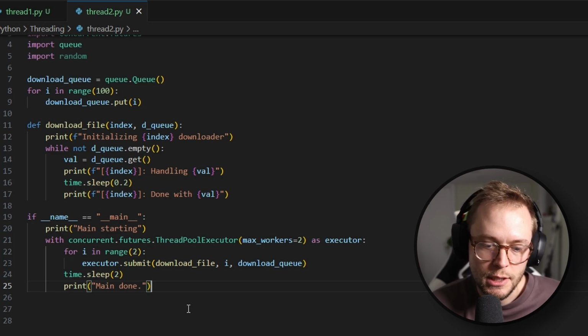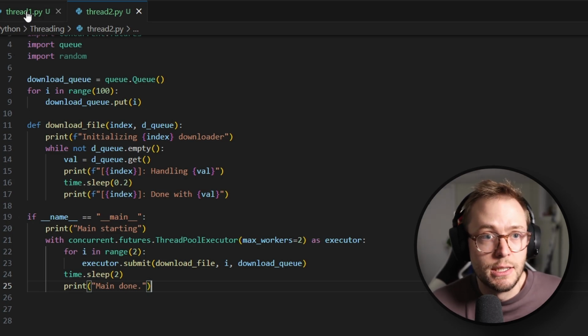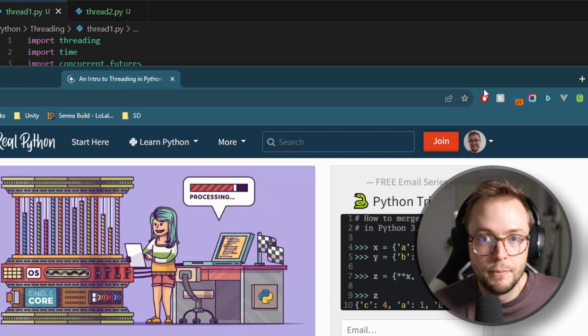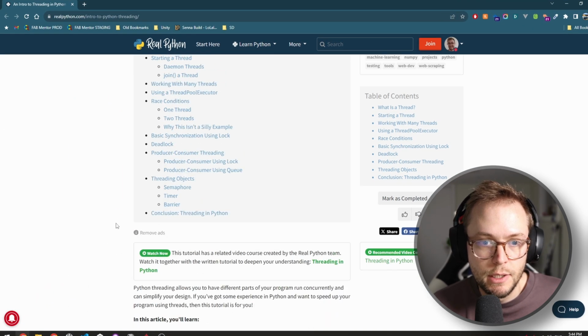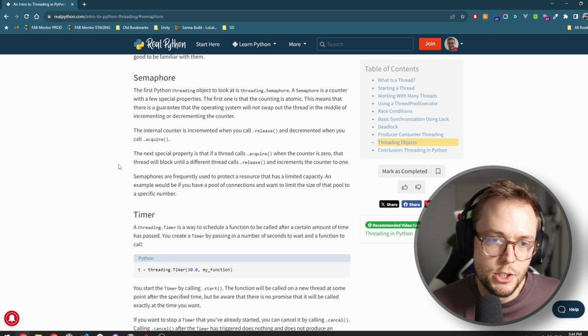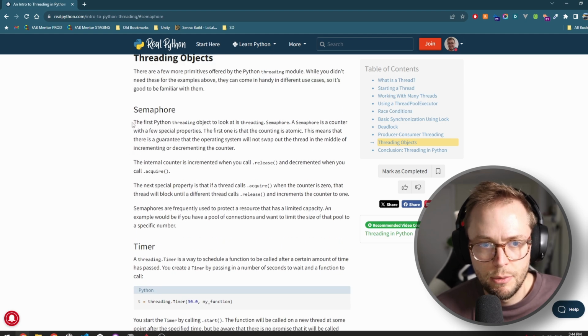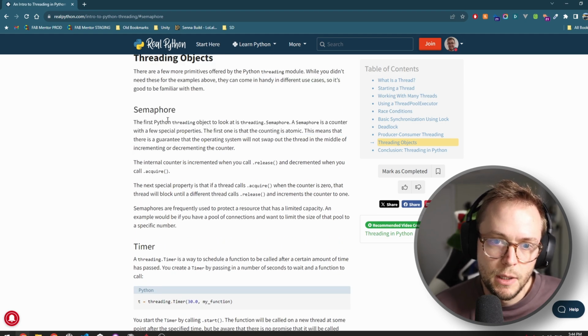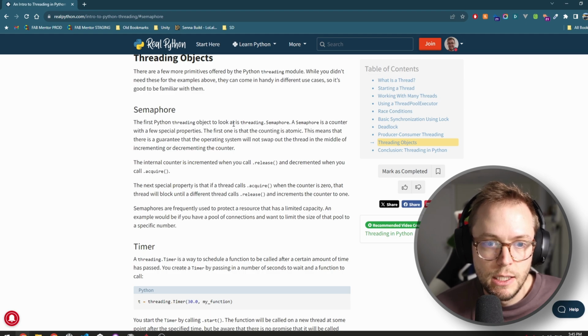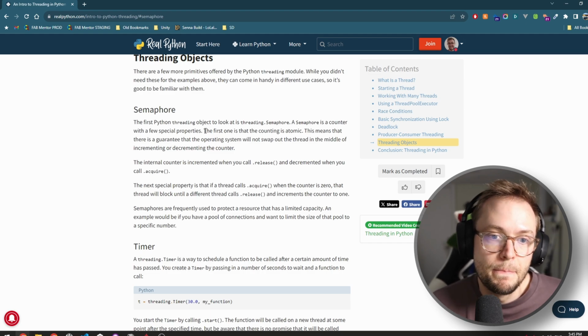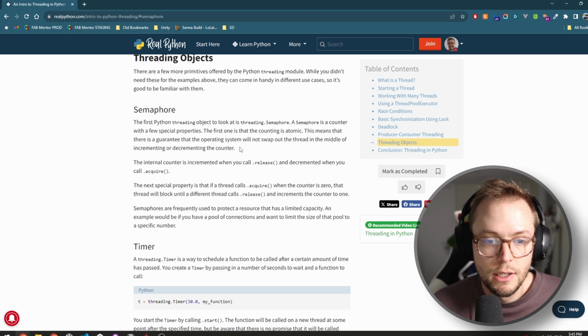I will just mention really quickly that there are some other things mentioned on this site here. If we go down here, there are semaphores and timers and barriers. Semaphores is the really big one that I would mention. Basically a semaphore is kind of like a lock, but it allows you to set a specific number of locks that can be acquired before it blocks.